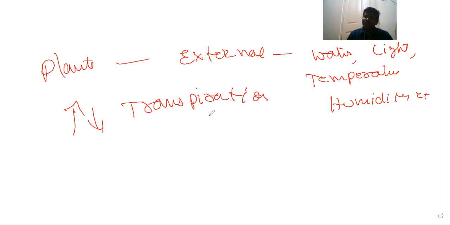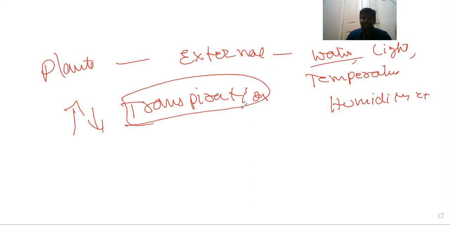If more water is there, the transpiration process increases. If there is water scarcity, the transpiration process decreases.